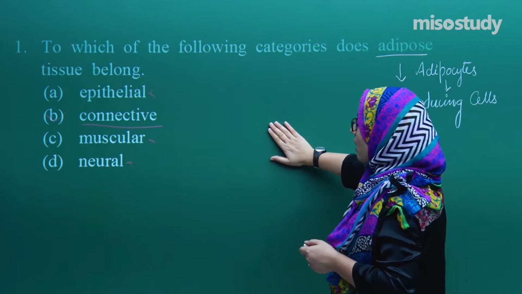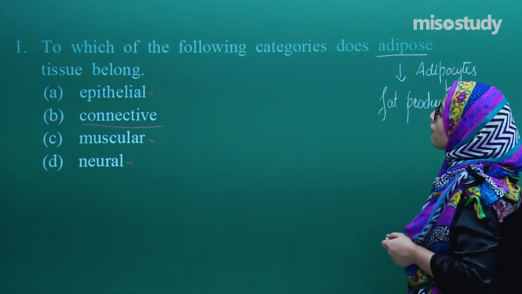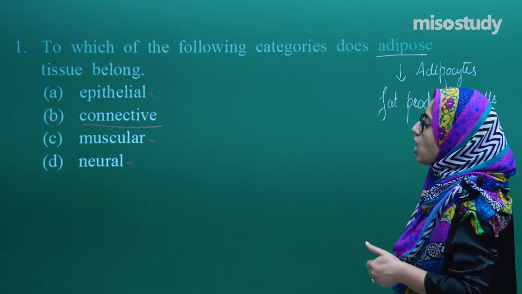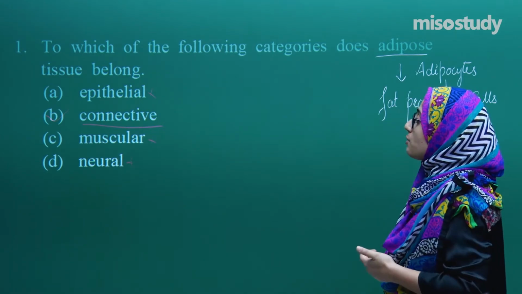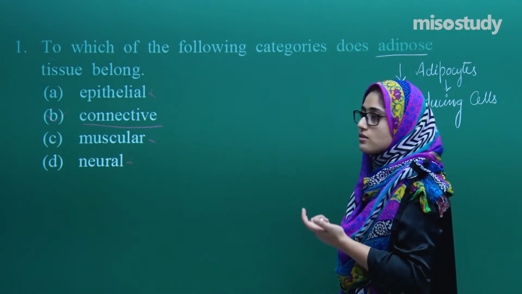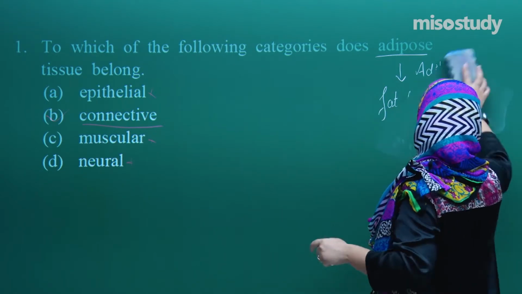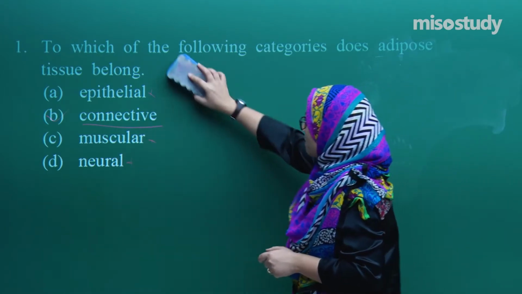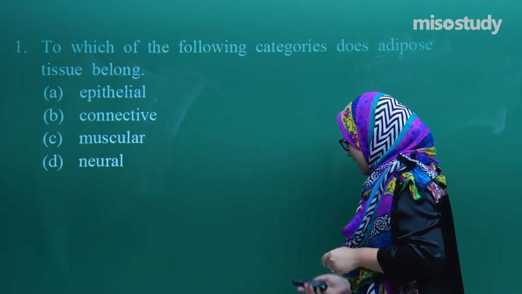So this was about question number 1, that is, to which of the following categories does adipose tissue belong? The adipose tissue belongs to the connective tissue. It does not belong to the epithelial. It does not belong to the muscular as well as neural. So it belongs to the connective tissue. So this is about the adipose tissue. Alright, now beginning with the next question.